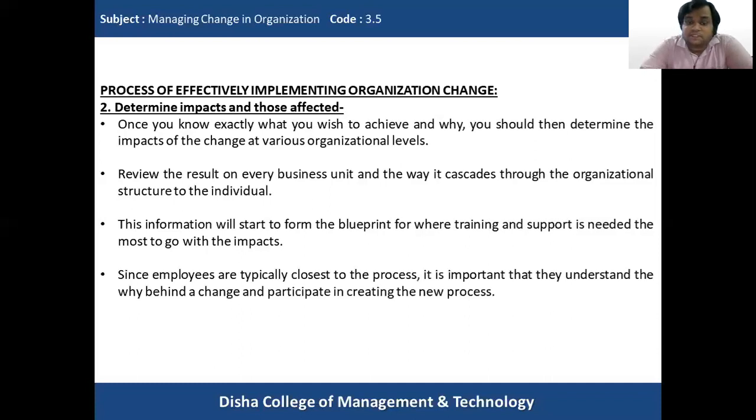Since employees are typically closest to the process, it is important that they understand the why behind a change and participate in creating a new process. So change is generally focused on employees. Whenever a change initiative occurs in an organization, the employees are the closest to the process. It is important for them to understand why the change is required, so that they will help in participating in the process of organizational change.